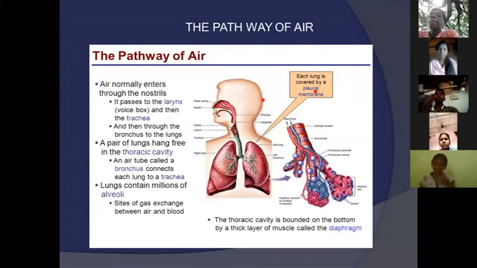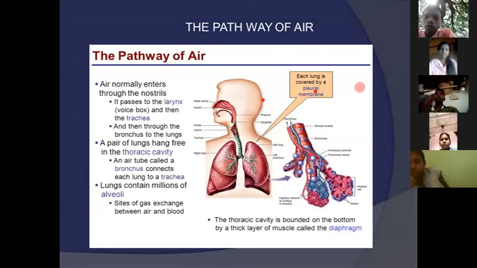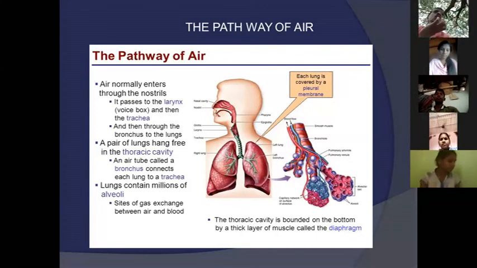From the nostrils air passes to the larynx and then the trachea. The larynx is situated at the upper end of the trachea. The larynx is the voice box and produces sounds. The larynx is the first part of the respiratory system.